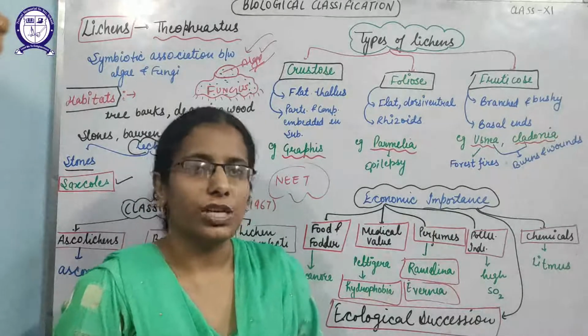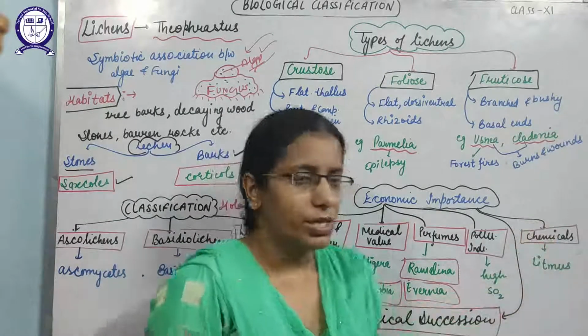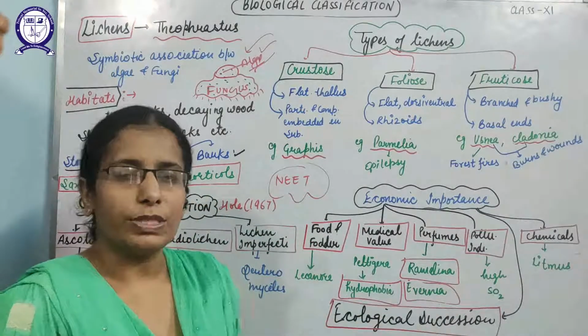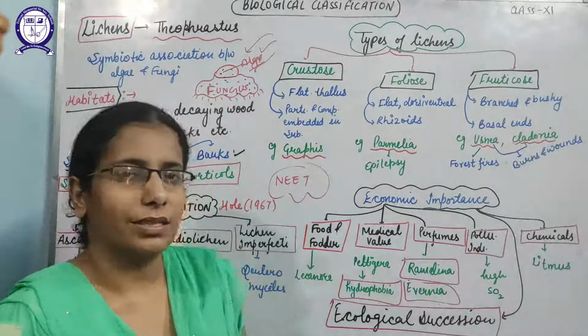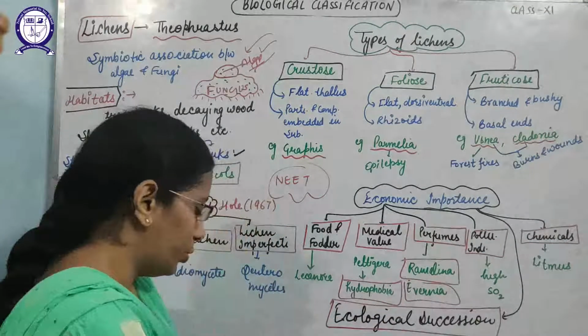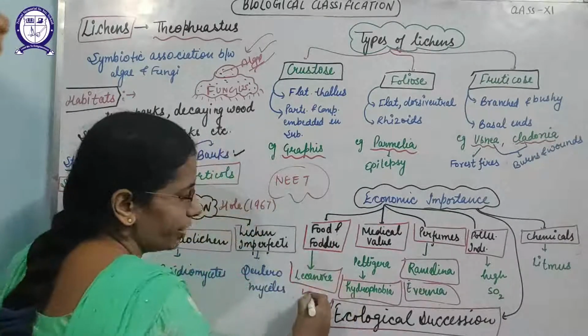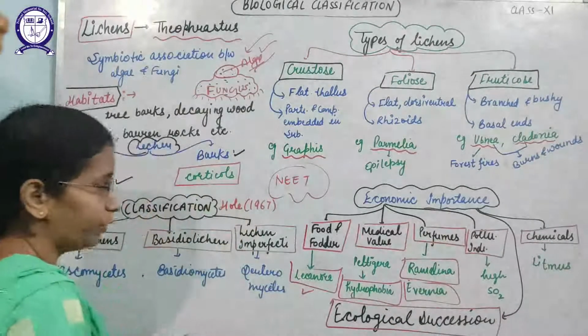So they can be used as a pollution indicator. And some lichens are used to make chemicals also, like litmus. And you know, in chemistry, litmus is used as an indicator to test acids and bases. So you have to keep in mind these examples: which is used as food and fodder, which is used for medicinal value, which is used for perfumes.